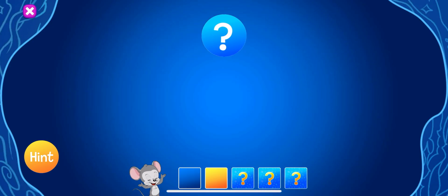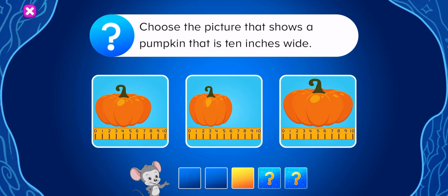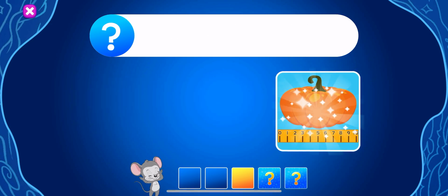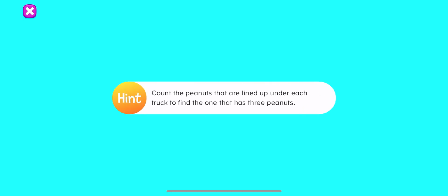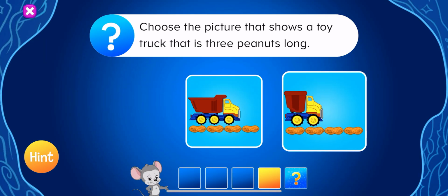To find the one that is 4 bones lined up in front of each picture that shows a pumpkin that is 10 inches wide. Choose the picture that shows a toy truck that is 3 peanuts long. Here's a hint. That's not quite right.